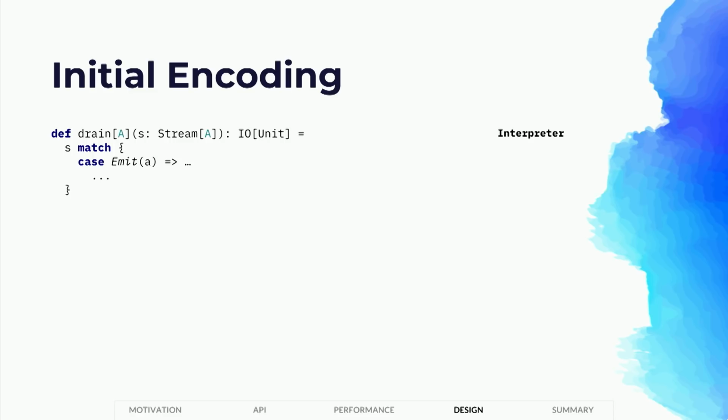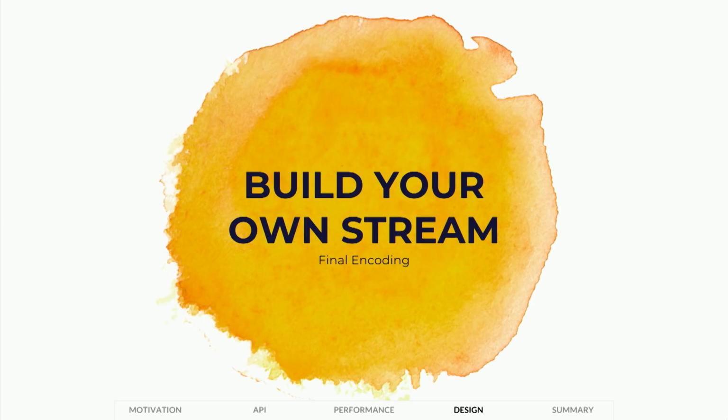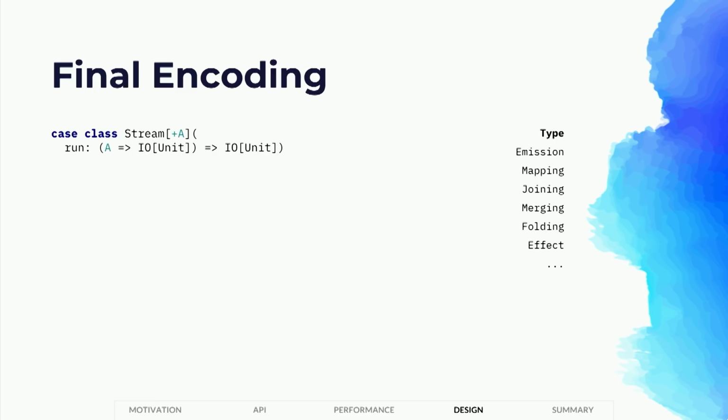The other way you could go about that is by using a final encoding. So a final encoding involves choosing a target representation, which in our case would be a function taking a callback that will repeatedly call that callback for each element of the stream. So emitting an element in the stream would be a stream that calls its callback function once with the provided element.